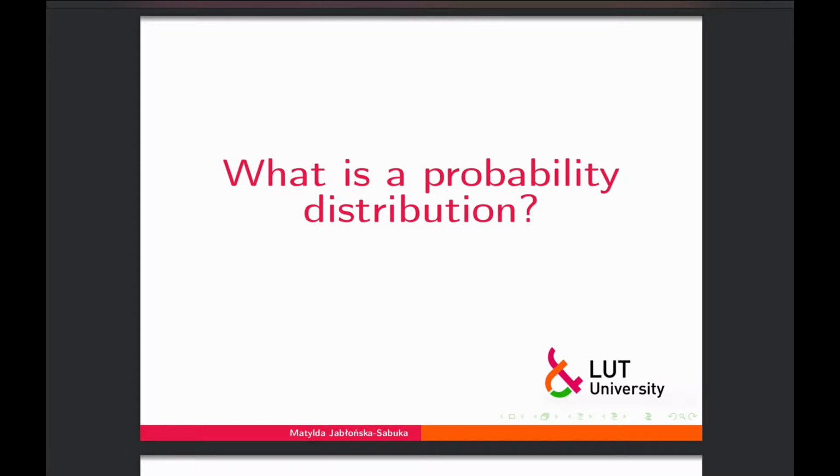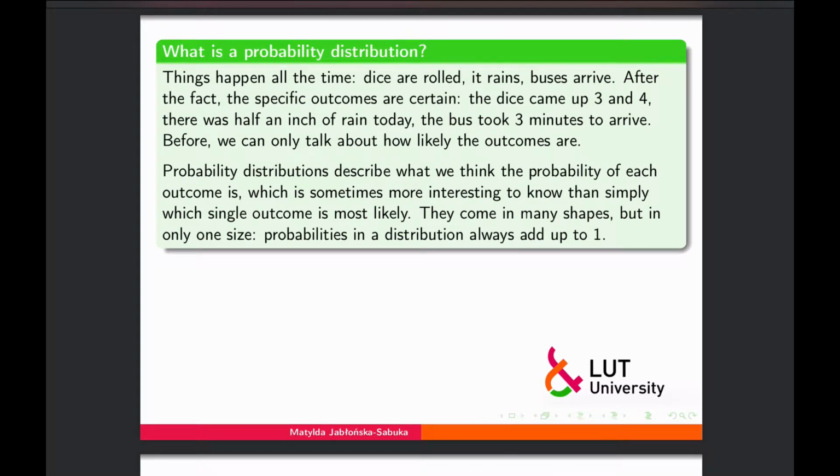Let us recall the basic concepts of probability distributions. So we know that in real life things happen all the time. The dice are rolled, it rains, buses arrive, and only after the fact the specific outcome is certain. So for instance, we know that the dice came up with 3 and 4, there was half an inch of rain today, or the bus took 3 minutes to arrive.